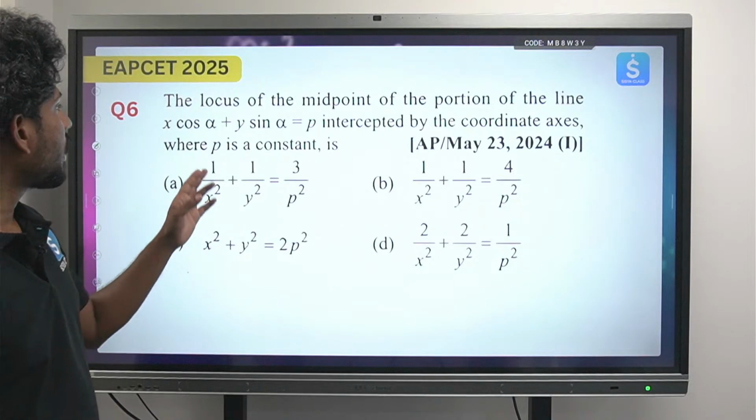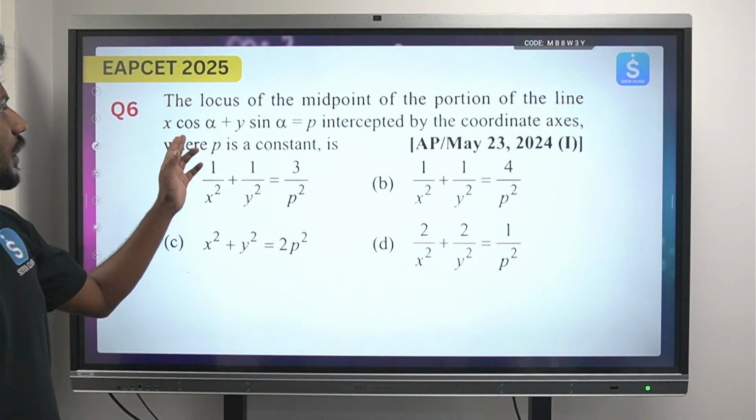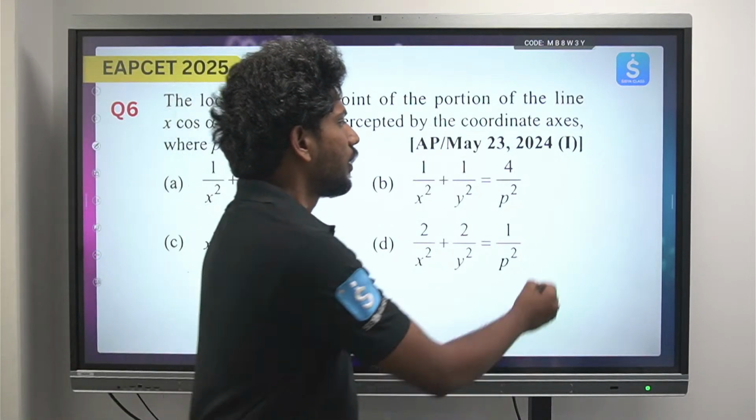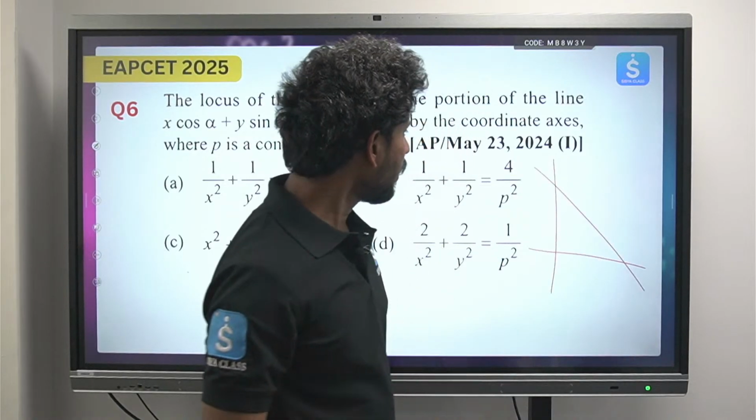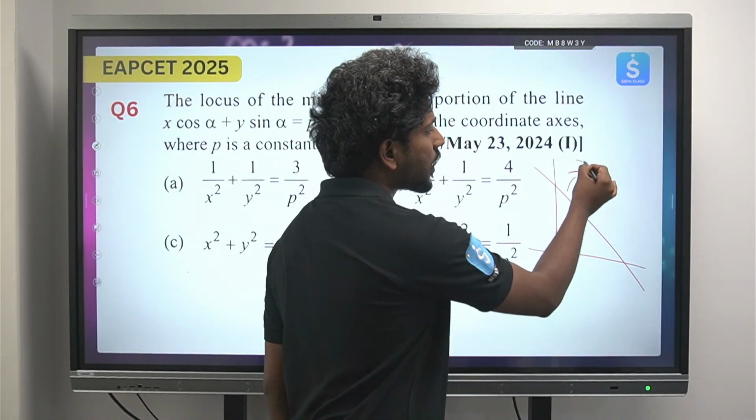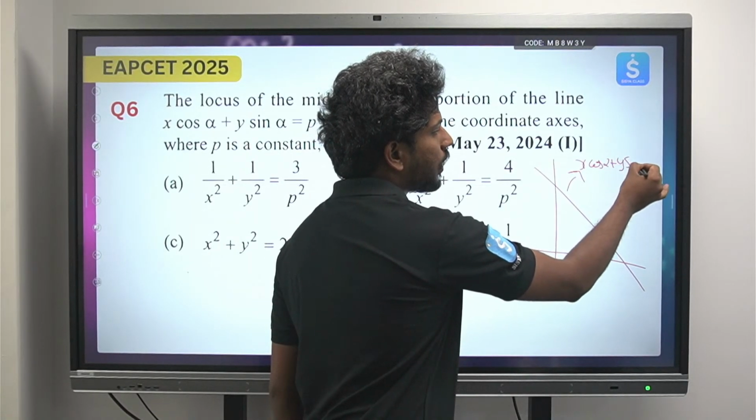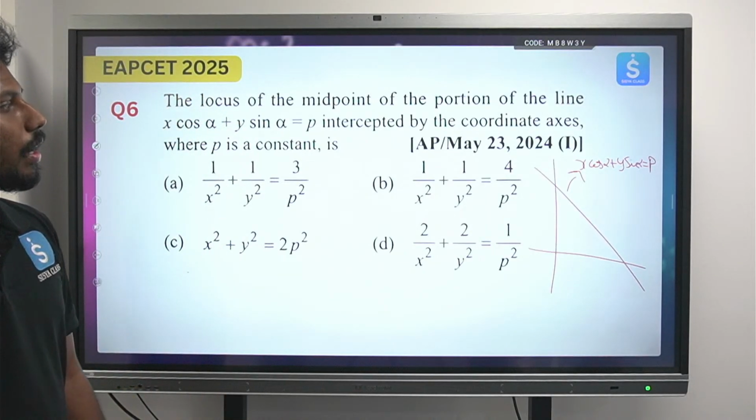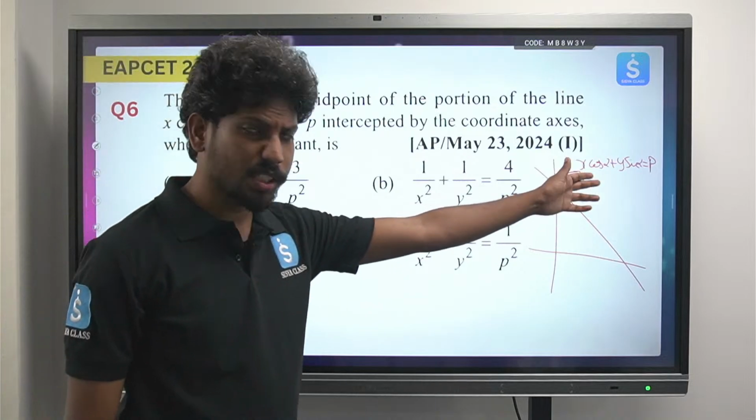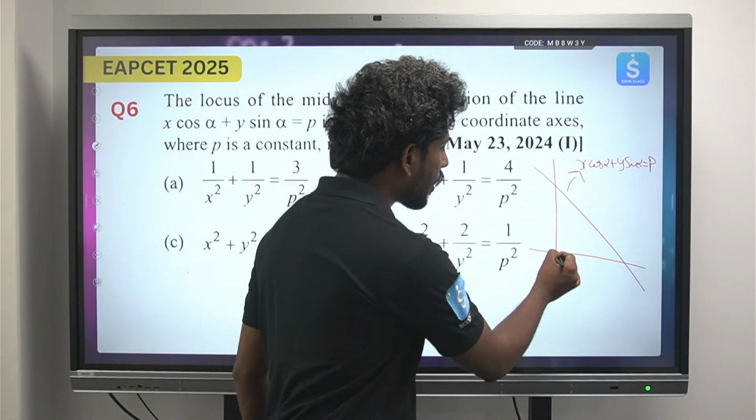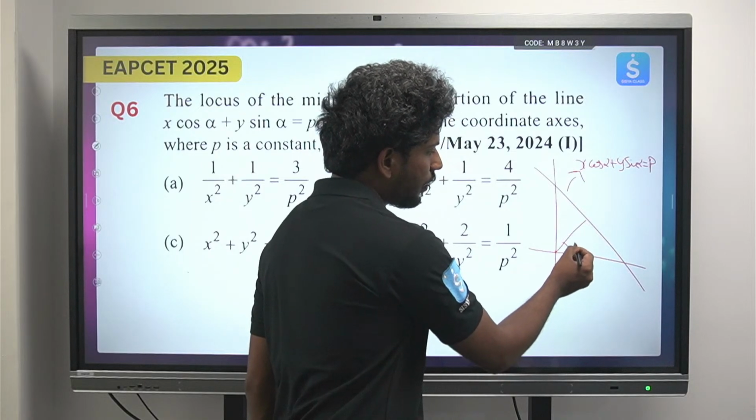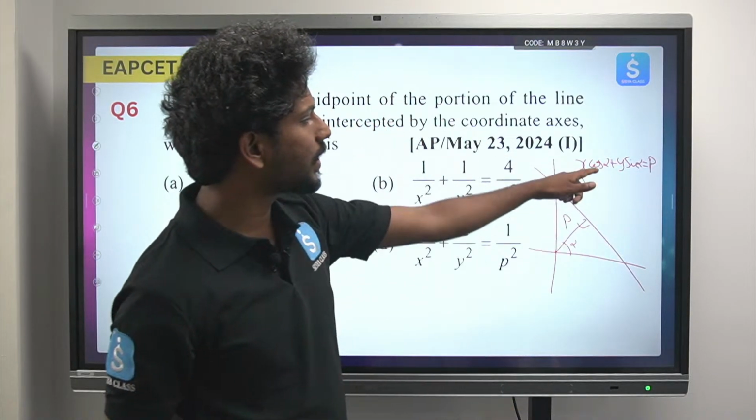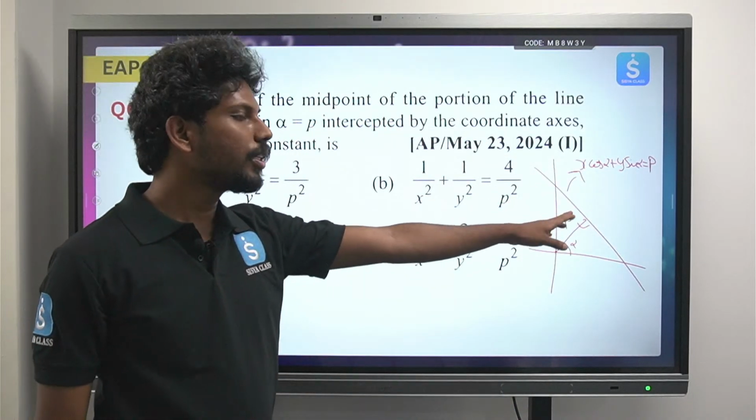Okay, now see here: the locus of the midpoint of the portion of the line x cos alpha plus y sin alpha equals p intercepted by the coordinate axes, where p is a constant. So here, this is a line whose equation is x cos alpha plus y sin alpha equals p. Now here, if you see clearly, this equation is in the normal form. What is the normal form? When we draw a normal from the origin, if this angle is alpha and this distance is p, then the equation of this line is nothing but x cos alpha plus y sin alpha equals p. We will discuss this in the evening class.